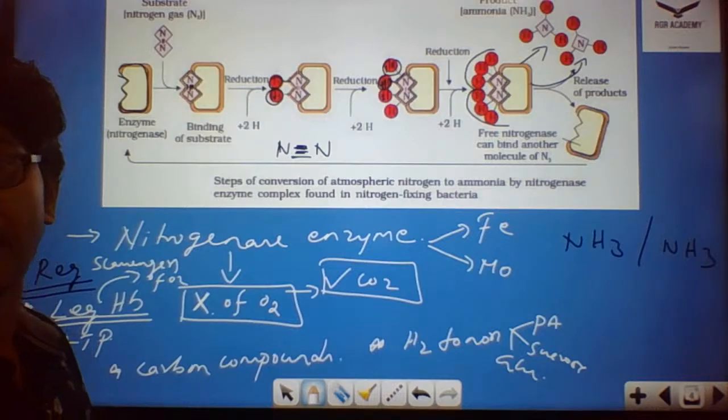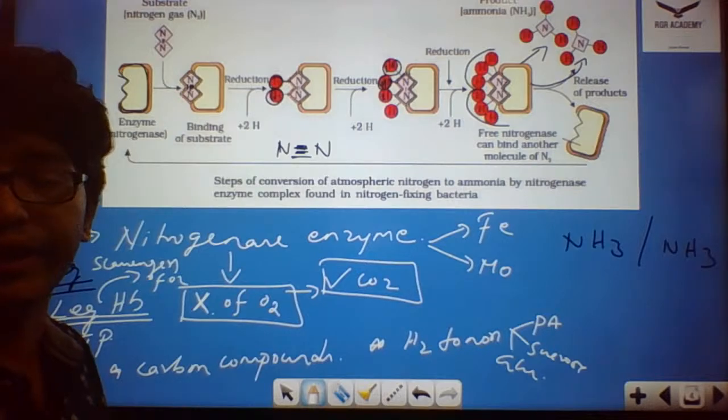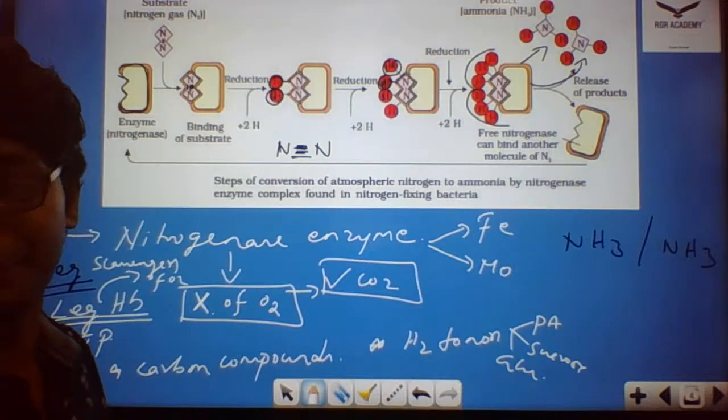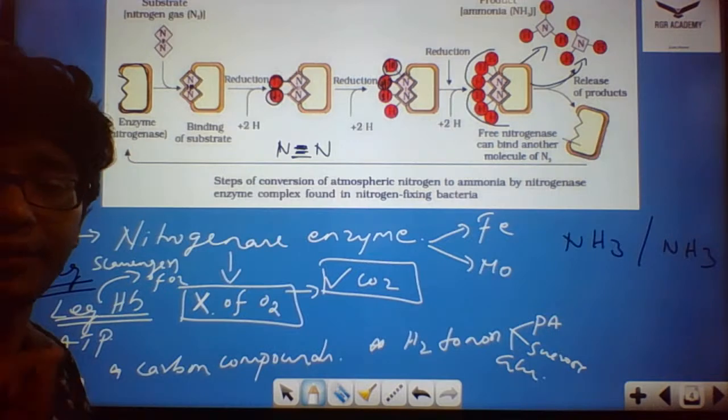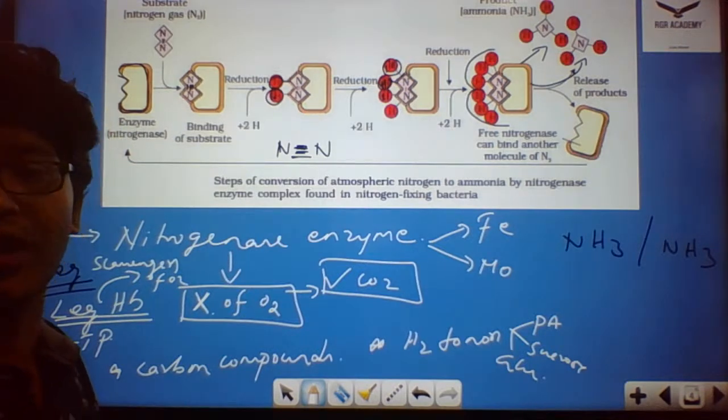Okay, and leghemoglobin, yes, of course, it's a pinkish pigment. Yes, Christian, you are correct. Leghemoglobin is also a pinkish pigment. If you could see this pigment, it will be pinkish in color, the leghemoglobin, and also we call it a scavenger of oxygen.